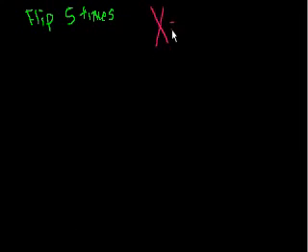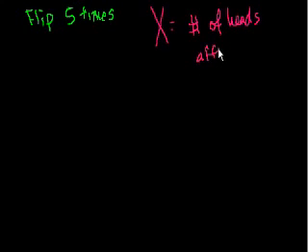So let's say I have a coin, and it's a fair coin, and I'm going to flip it 5 times. And I'm going to define my random variable, I'll make it a capital X. It equals the number of heads I get after 5 flips.